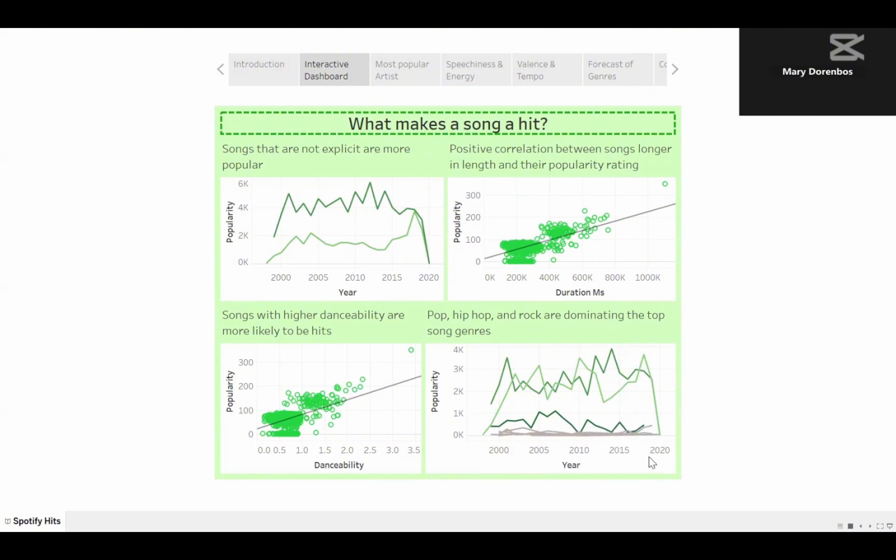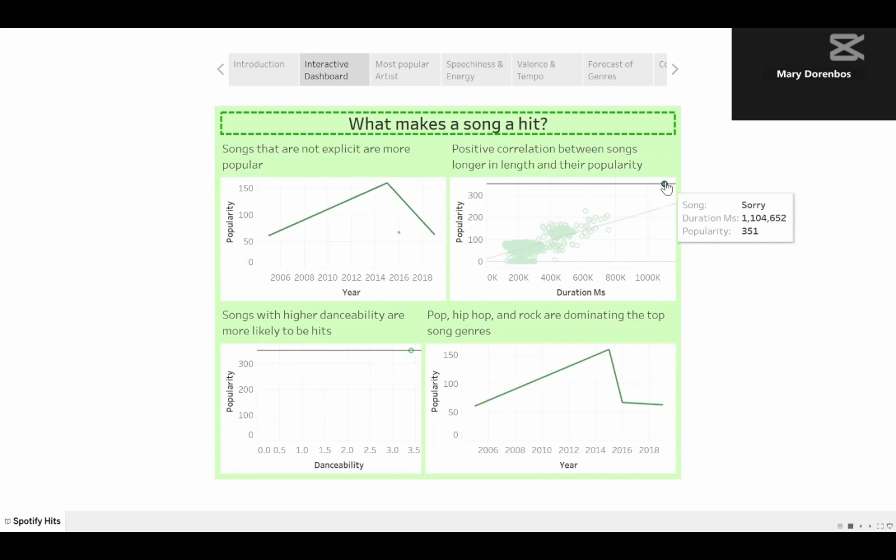And to demonstrate how this interactivity works, say you wanted to find more insights into the highest popularity scored song in this whole data set, that would be this point way up here. So if you click on that, the rest of the graphs will filter according to that song.